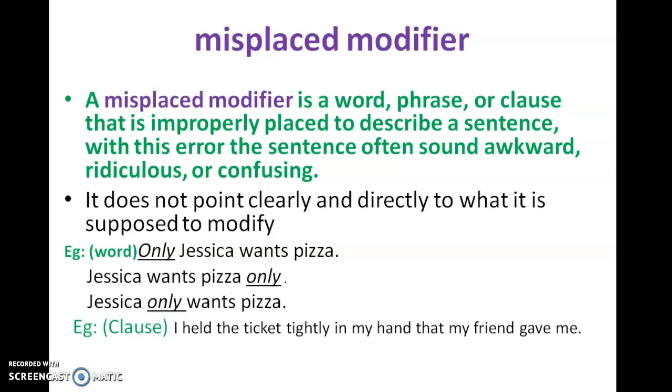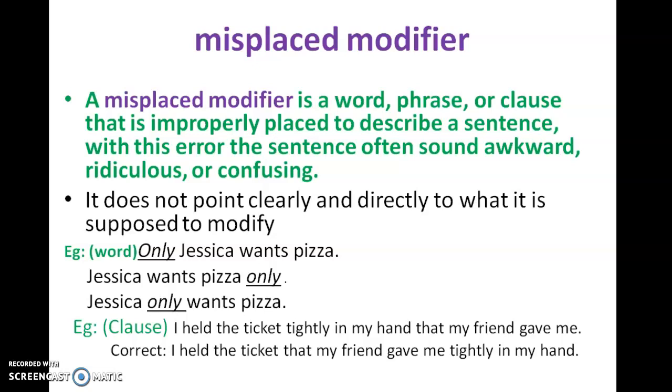Yeah, clause modifier. Look at the sentence. I held the ticket tightly in my hand that my friend gave me. I'll repeat it. I held the ticket tightly in my hand that my friend gave me. So what is the clause here? Now you understood what the clause is. The correct one is: I held the ticket that my friend gave me tightly in my hand.